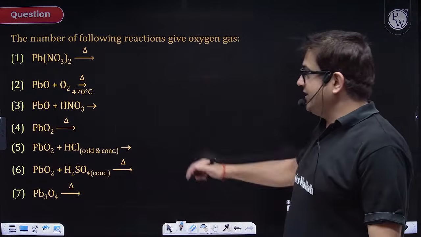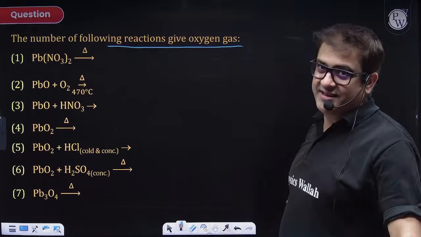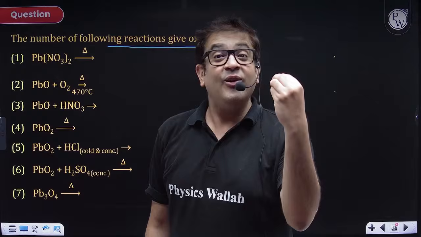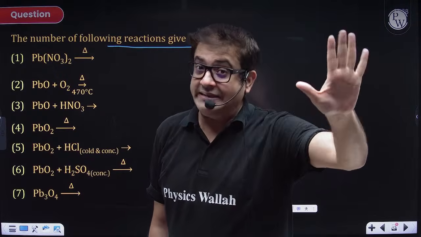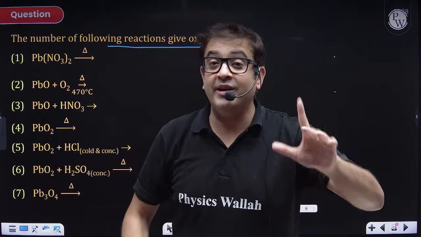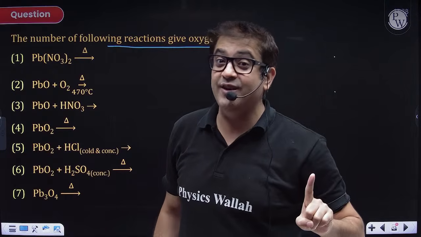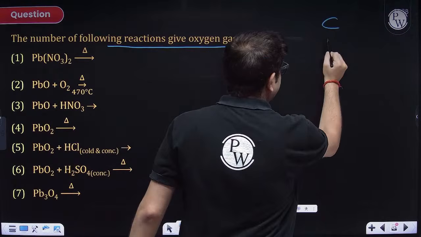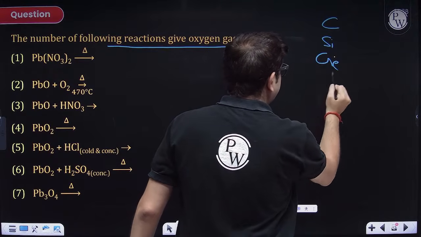Let us check why it is 4. Now, the question says the number of reactions giving oxygen. Sir, again, we have to know it. Do we have any predictability? Yes, beta. Common sense, I mean, not exactly, but yes, common sense will help you a bit. What is the most stable oxidation state for lead? Sir, lead is carbon family.